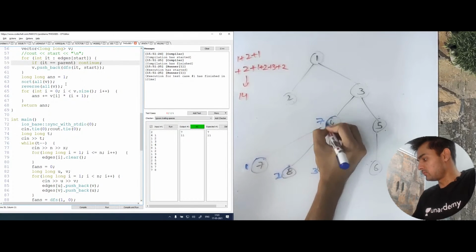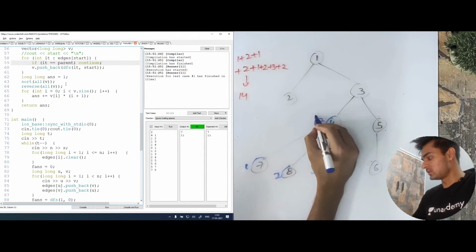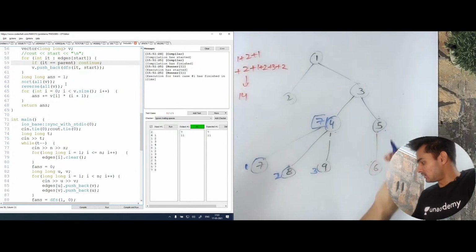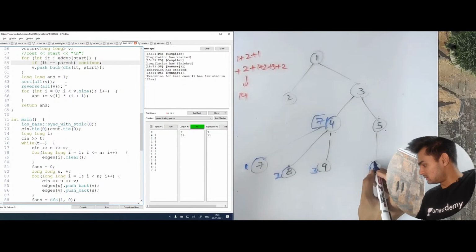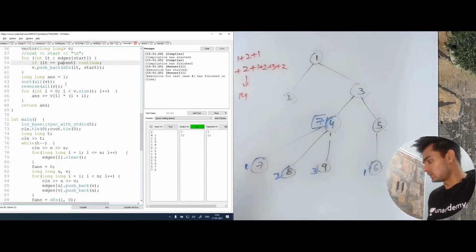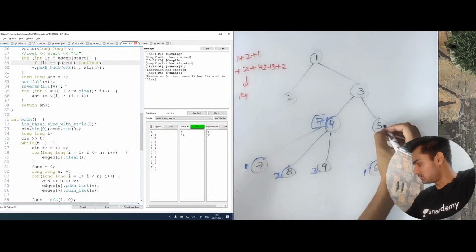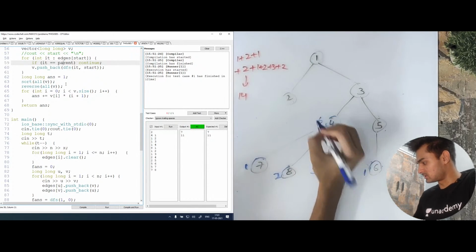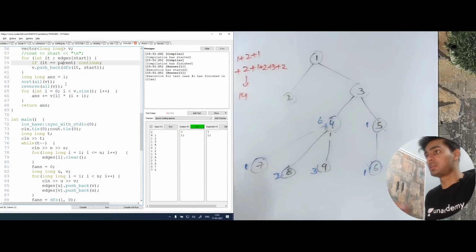So this 4 is going to have a cost of 7. Then this 6 is going to get a value of 1. Let's write the count of children only. So this has 6 and this has 1 for now.